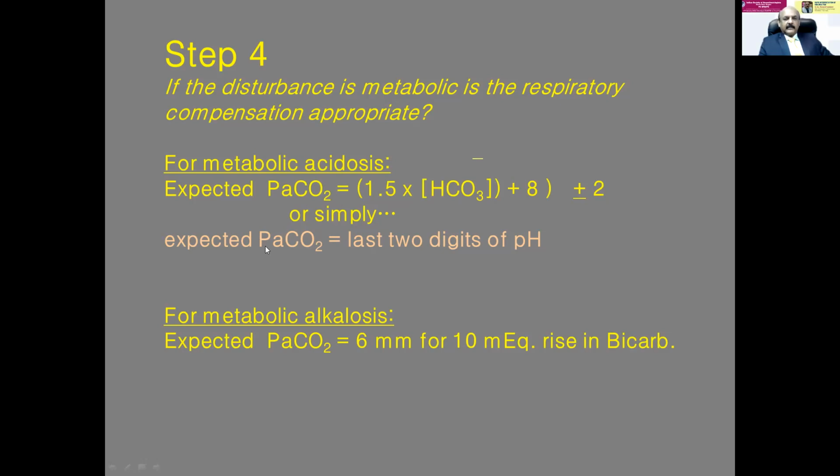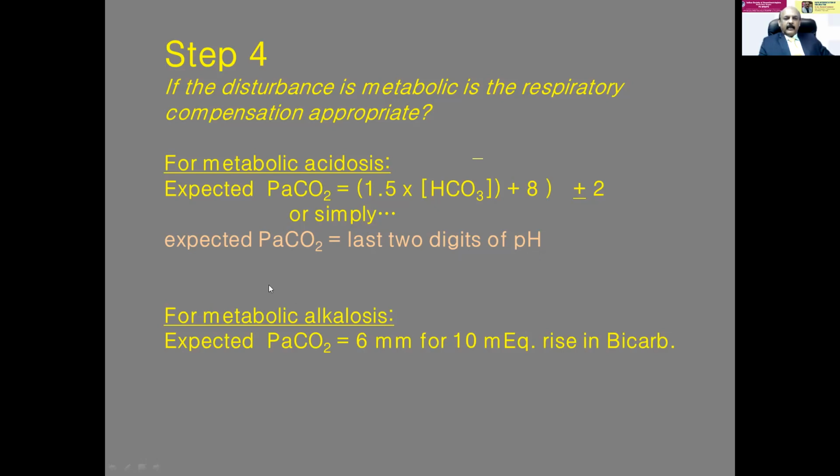Now go back to the first slide. That is pH. The last 2 digits of pH denote the hydrogen ion concentration in nanomoles. The expected PaCO2 is simply the last 2 digits of pH. But this is the actual calculation, and for rapid interpretation, you can use this. This is my way of interpreting. The last 2 digits of pH will always be helpful.